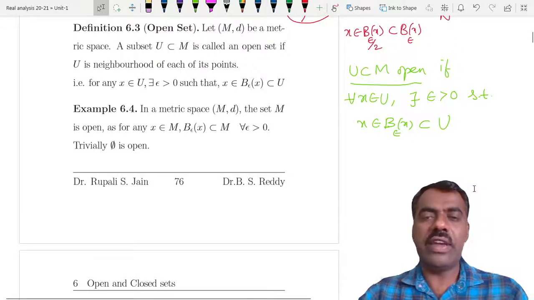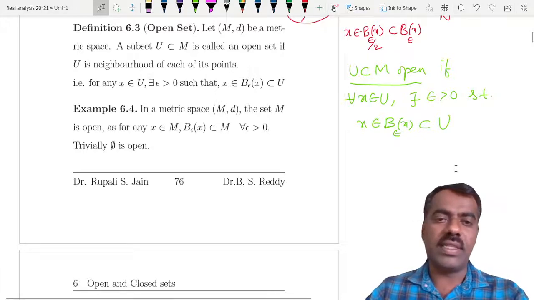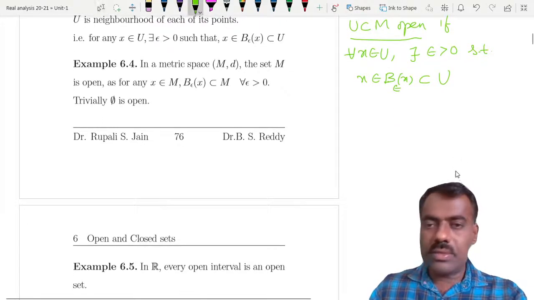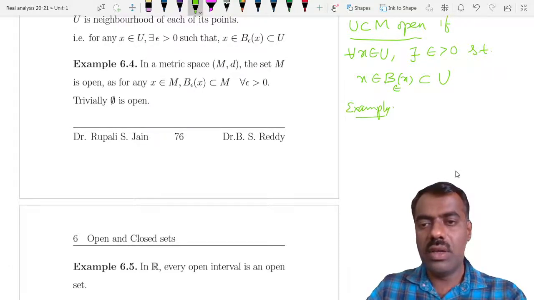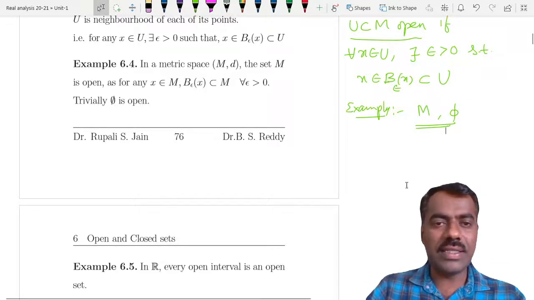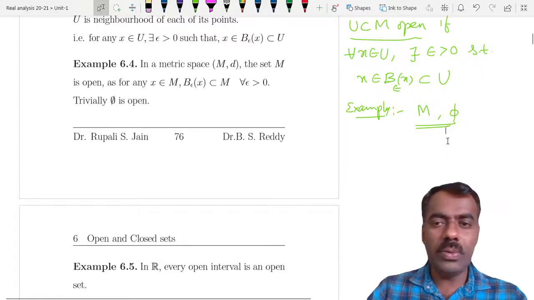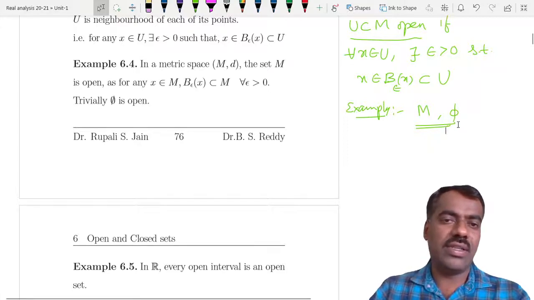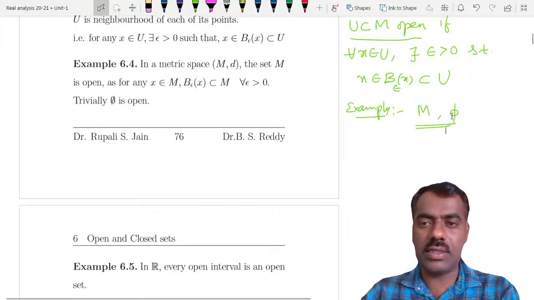Even if it fails for one element, then that cannot be an open set, right? The trivial examples are obviously the whole metric space M and the empty set. These can be considered trivial open sets. The first one is because every ball is a subset of M, so there is nothing to prove. And for the empty set, there is no element in it, so we need not justify anything.